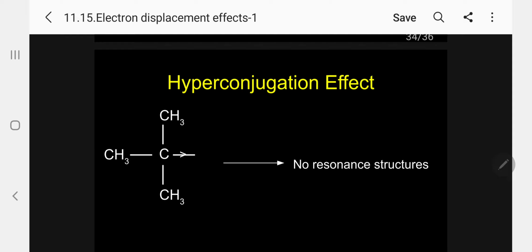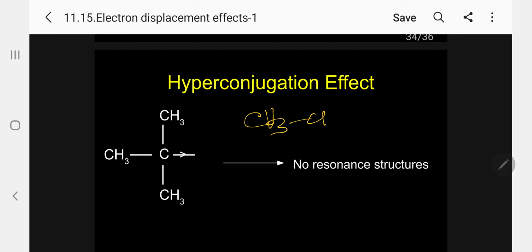But if it is in the saturated part, the inductive effect is operating. Let me give one example, you can follow.